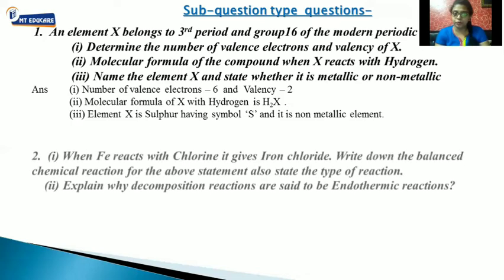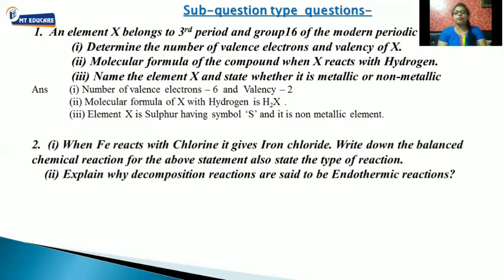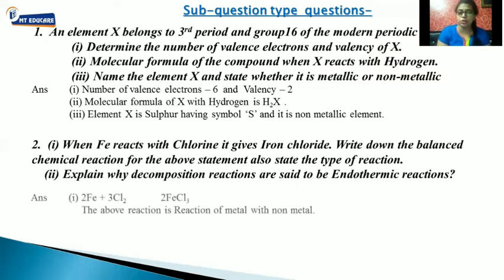Next, when Fe reacts with chlorine, it gives iron chloride. They have told us to write down the balanced chemical equation for the above statement, and also state the type of reaction.